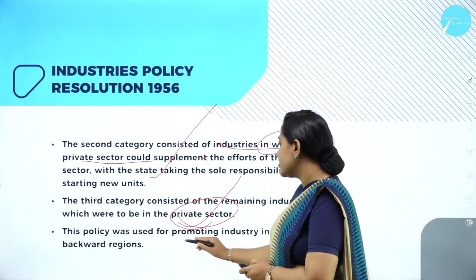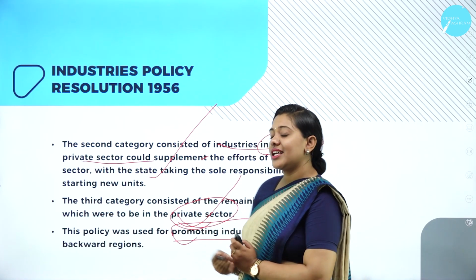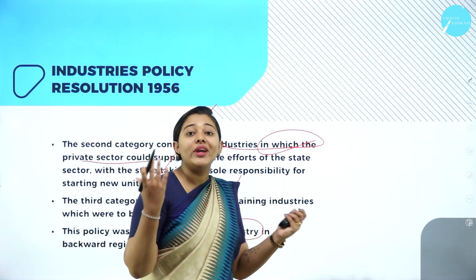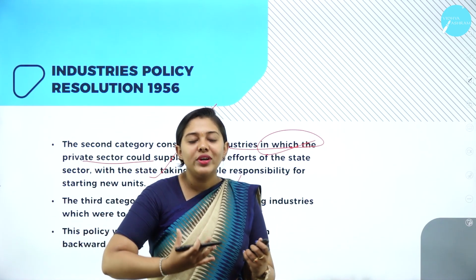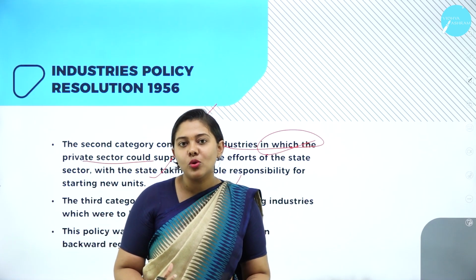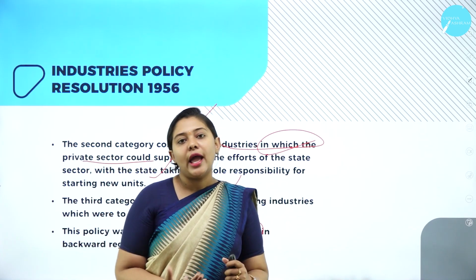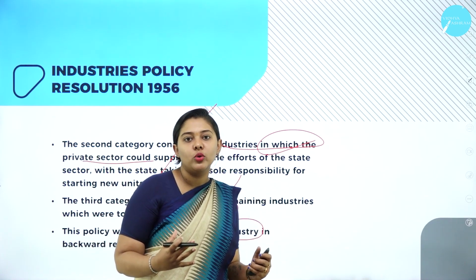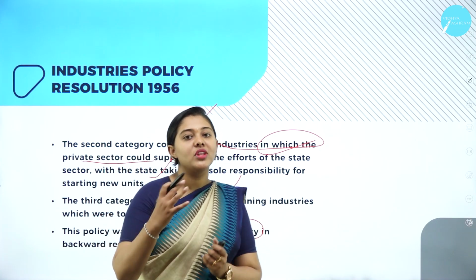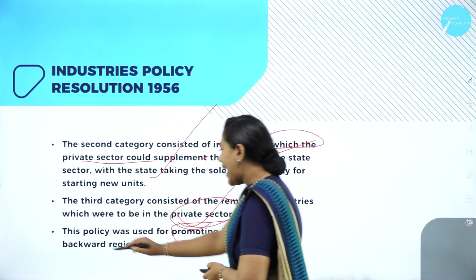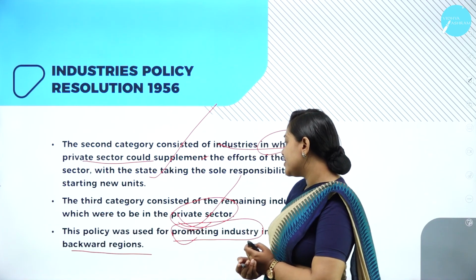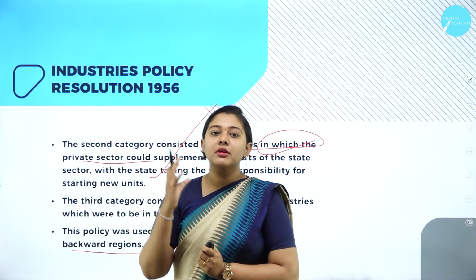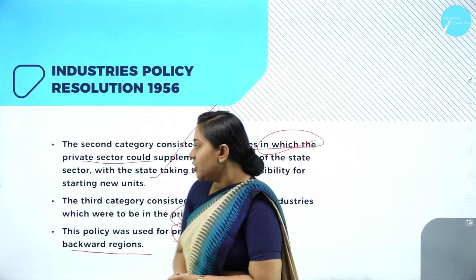So this policy was used to promote the industries. As I have told you, in the backward regions, in the backward communities, there was no industry set up. When new companies come to India, what happens? We can generate employment opportunities. The standard of living will increase. So keeping this in mind, the industries were to be set up. They concentrated on the backward regions, and the policy always promoted villages. We want to set up more and more industries in India.